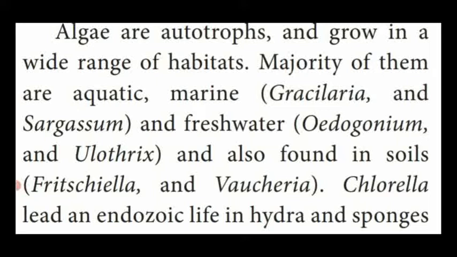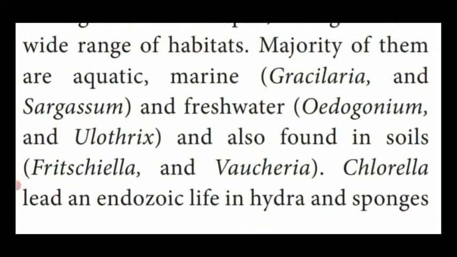Majority of the algae are living in aquatic forms, that means water, marine, sea water. Examples given here are Gracilaria and Sargassum. And some of them live in fresh water such as pond and lake. Examples, Oedogonium and Ulothrix. Some are found in the soils. Examples, Pritchella and Wacheria.